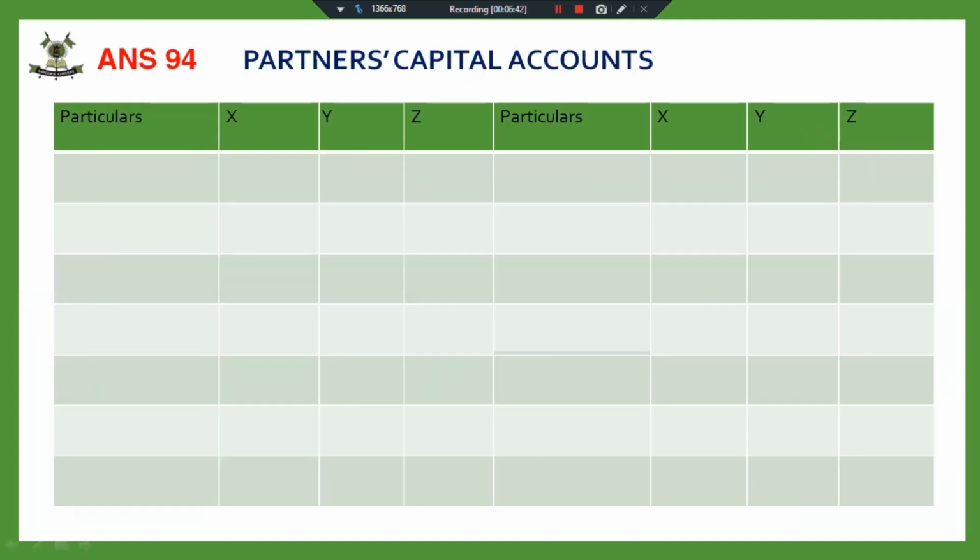Now we have to make partners' capital account. Balance brought down of X and Y is given. We will distribute the reserves first. General reserve of 16,000 has been distributed in old profit sharing ratio.